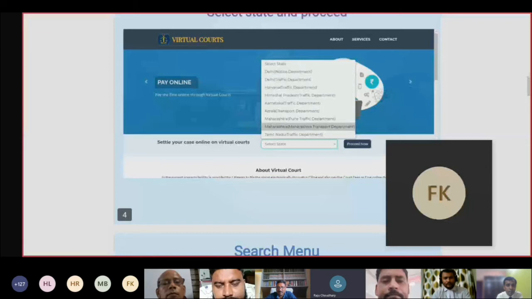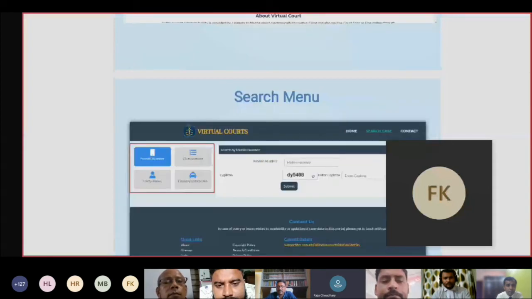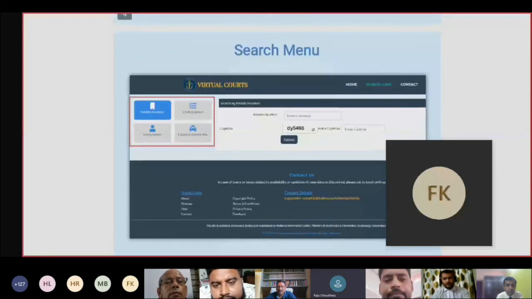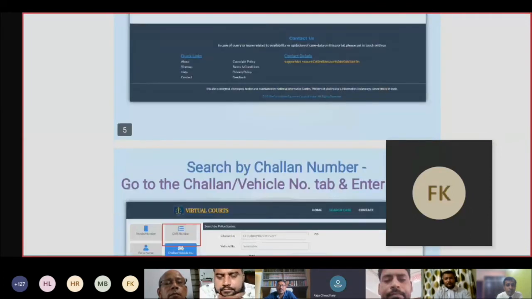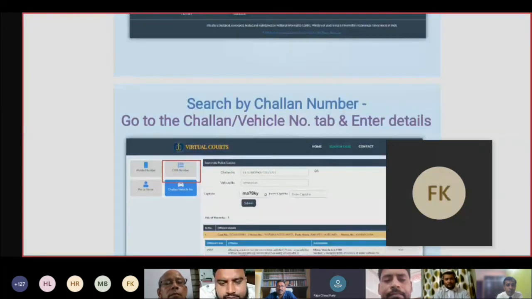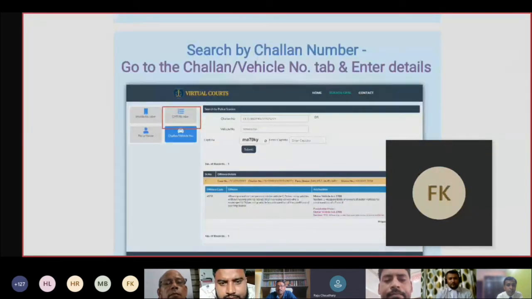Then the search menu will occur, and in that search menu, we can search by our mobile number. We have to enter our mobile number, and then insert the CAPTCHA and submit. Then search by Salan number. Go to the Salan and vehicle number tab and enter details. We have to insert our Salan number, then insert the CAPTCHA and submit it.